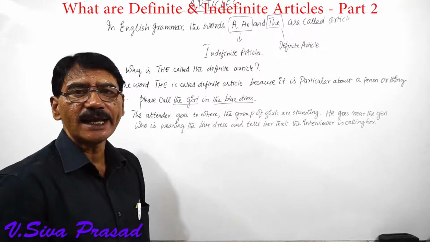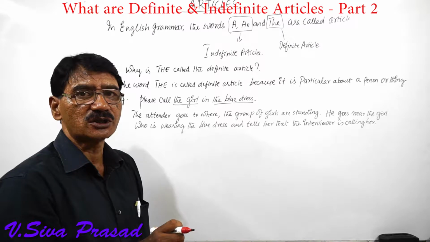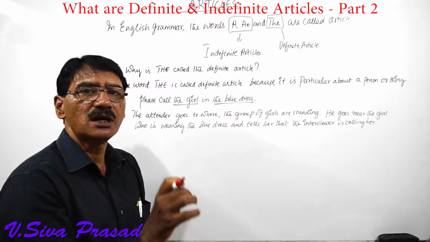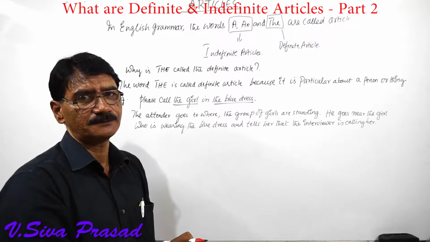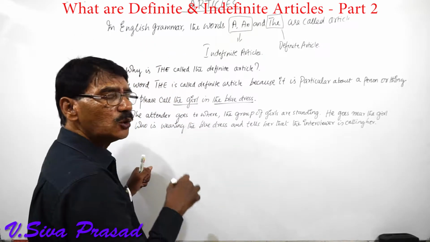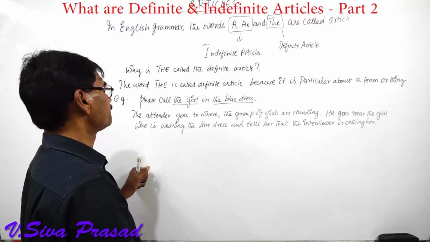So he doesn't call any other girl. He is very particular because the interviewer told him that you have to call the girl who is wearing the blue dress, isn't it? So that's the reason why he goes and calls only that girl who is wearing the blue dress.